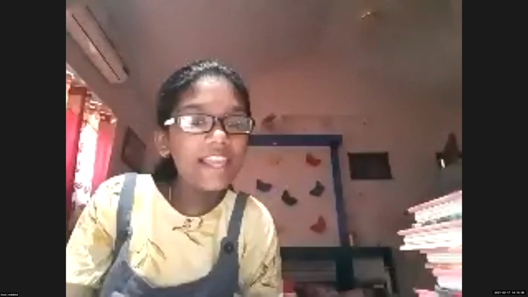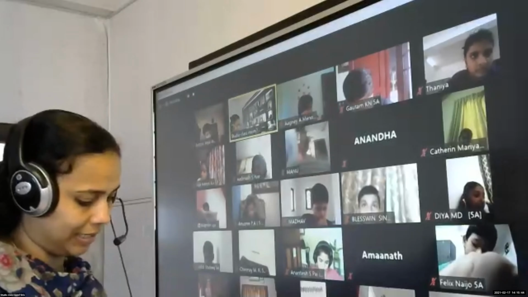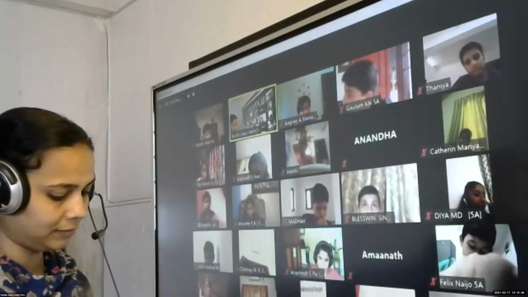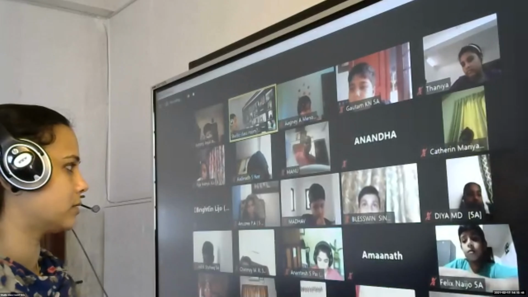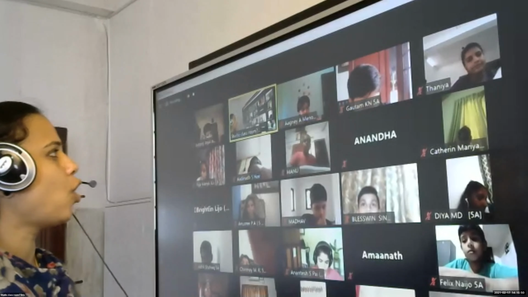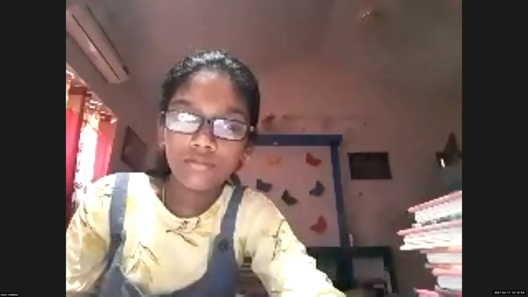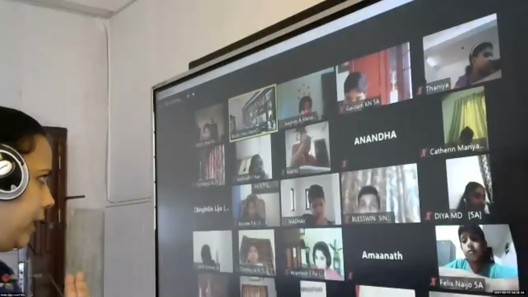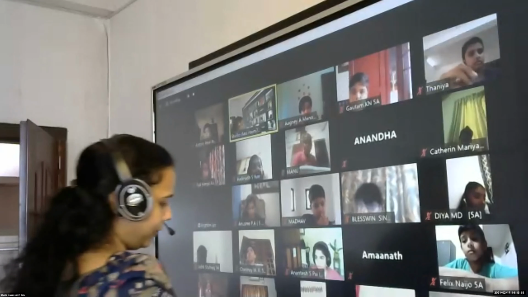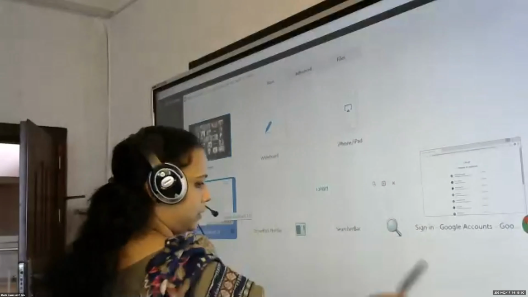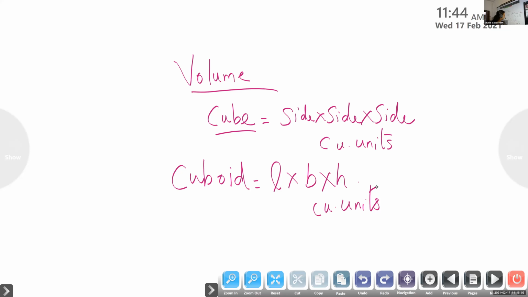Find the length of the sides of the squares with the given perimeters. Okay, children, the perimeter is given in centimeters. Find the length of the sides of the squares. Squares, children, we know all sides are equal. So if they ask to find the length or the breadth, it is all the same. We can do this together. Write the steps.